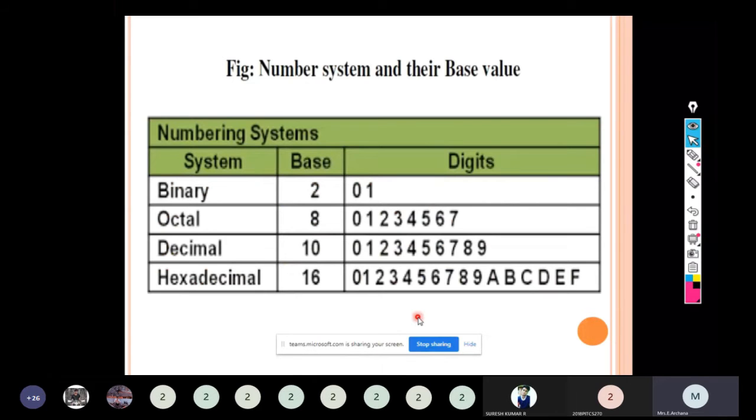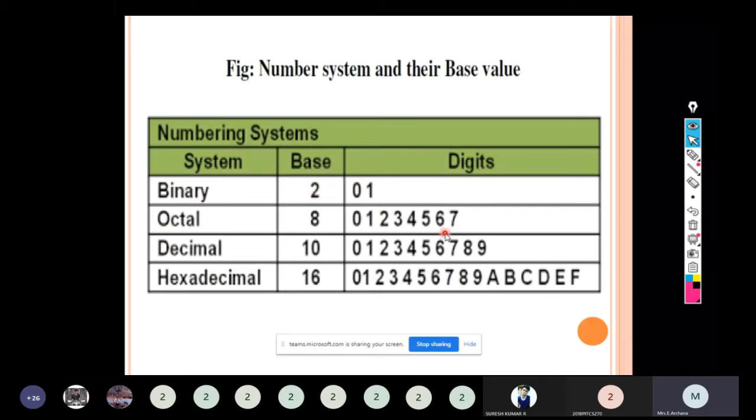In previous slides we have discussed the four types of number system, their base values, and the corresponding values represented here in a table format. For binary number system, the base value is 2, the digits are 0 and 1. For octal number system, the base value is 8 and the numbers are 0 to 7.